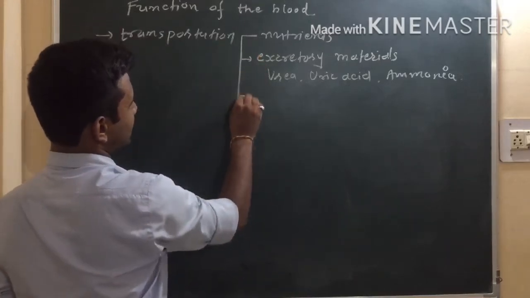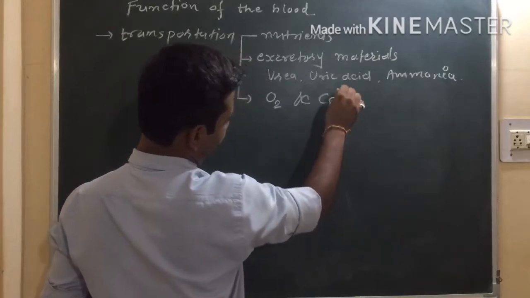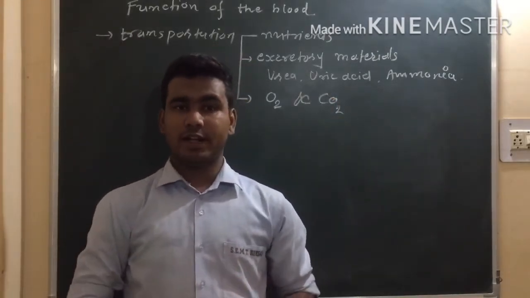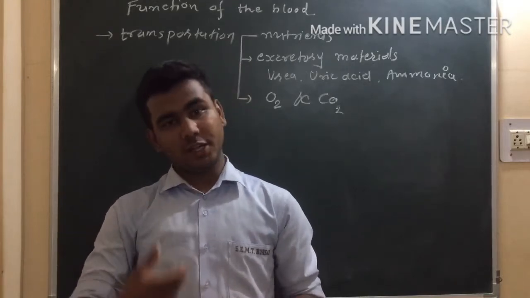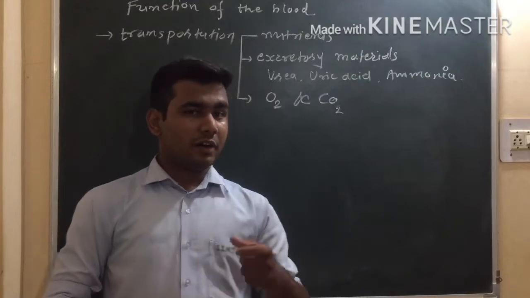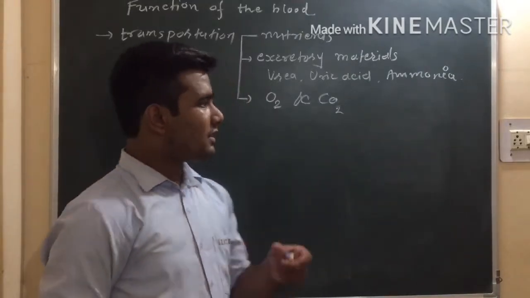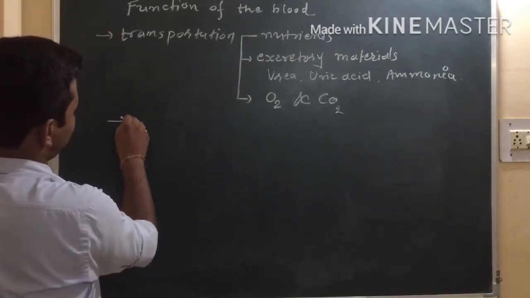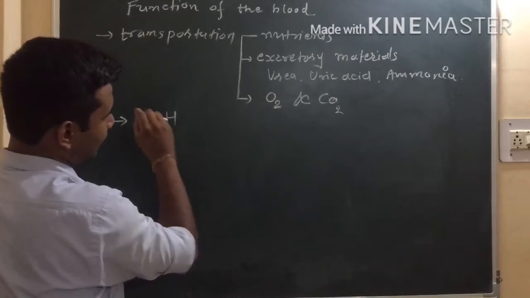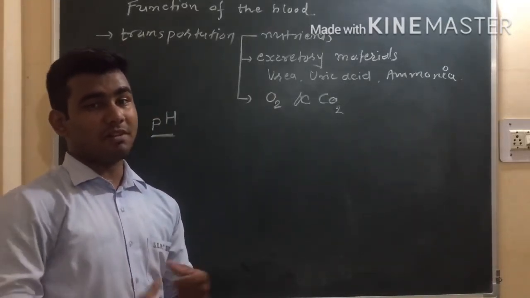Also, blood is responsible for transportation of oxygen and carbon dioxide in our body. So the main function of blood is to transport different nutrients, different excretory substances and different gases like oxygen and carbon dioxide in our body. This blood is also responsible to maintain the pH of the body, and it behaves as a buffer solution.